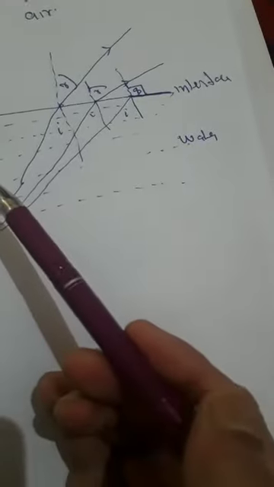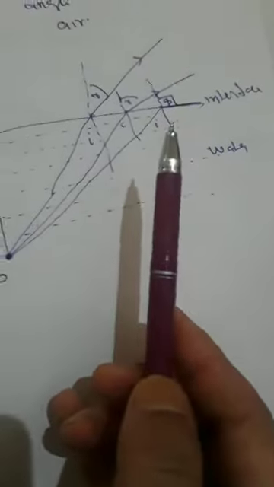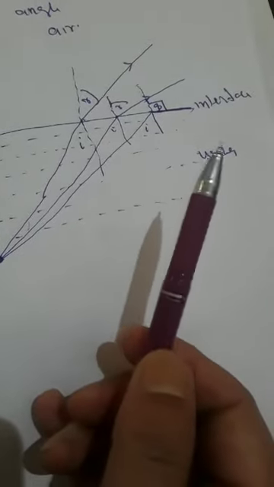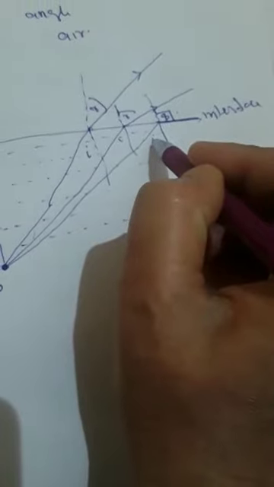the refracted light travels along the interface, and the angle of refraction is 90 degrees at a particular value of angle I.